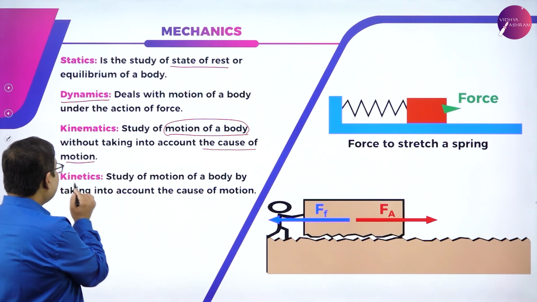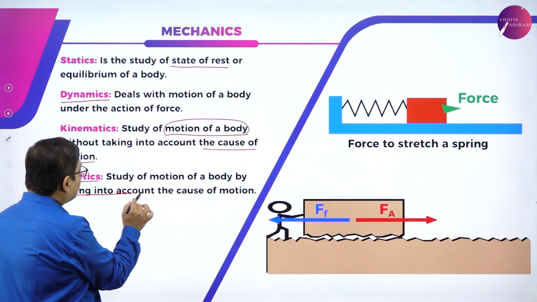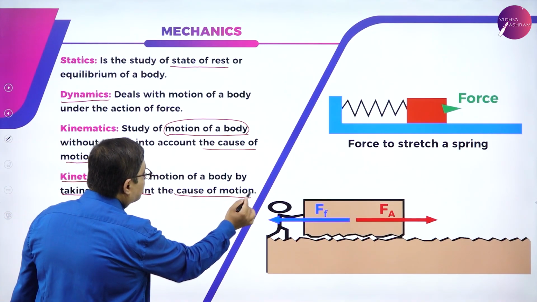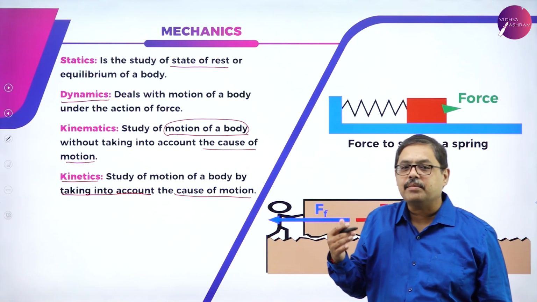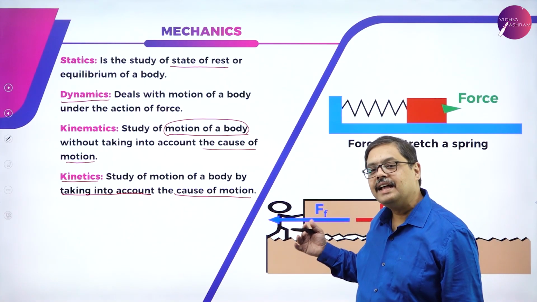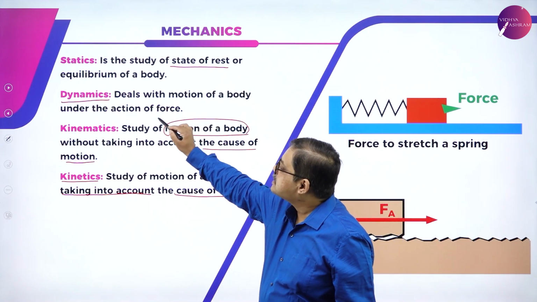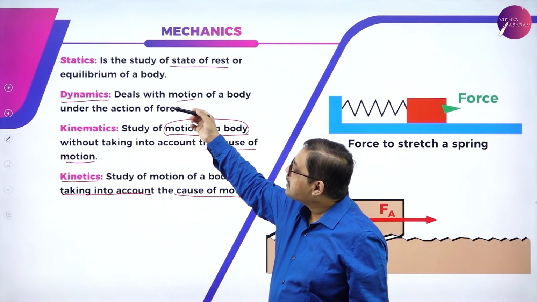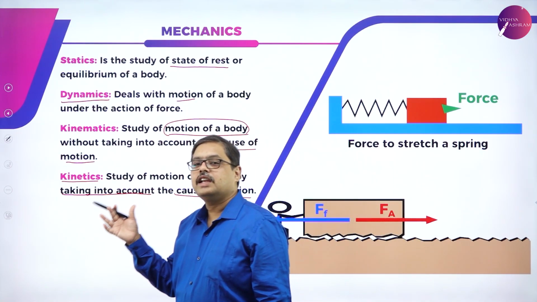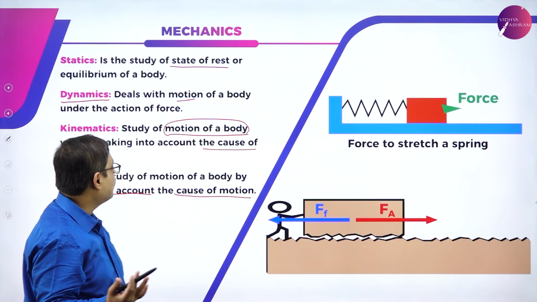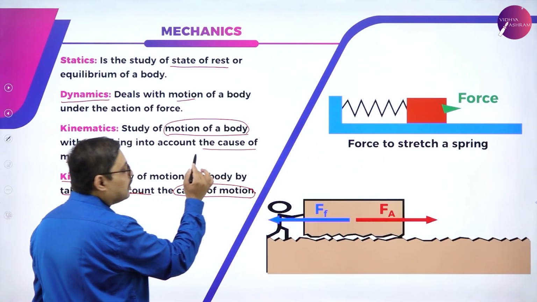Whereas kinetics is the study of motion of a body by taking into account what was the cause of the motion. Under mechanics, I study statics and dynamics, and under dynamics, I study kinetics as well as kinematics. So, statics deals with the state of rest, dynamics deals with the state of motion. Under the state of motion, kinematics deals with only the motion of the body without taking into consideration the forces acting upon it, whereas kinetics takes into account the cause of the motion.